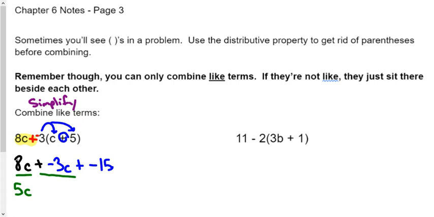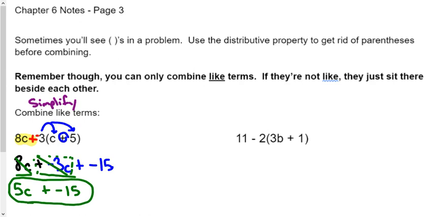And now this is gone. And then see, this makes us another little box scenario where the plus negative 3c is gone. And the plus negative 15 that doesn't have a c right here just falls down. And that is your answer. That is your simplification of that big algebraic expression up here with the parentheses.